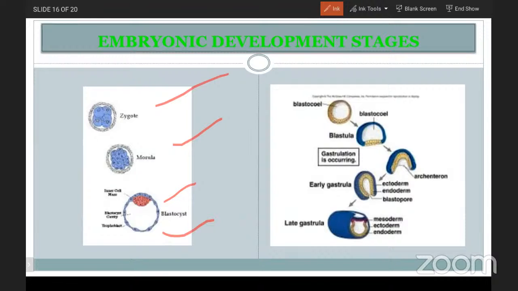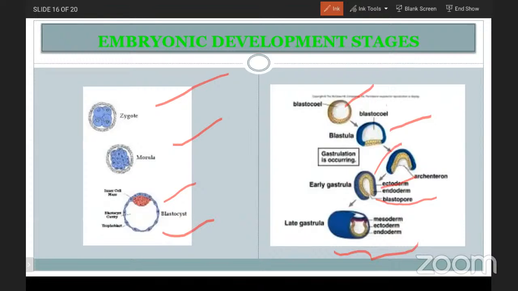Due to that, a cavity is present that is known as the blastocoel. Here in this picture, due to the invagination, there is a chance of formation of the ectoderm, endoderm, and mesoderm. And the pore is known as the blastopore. And this is known as the last stage, the gastrula.